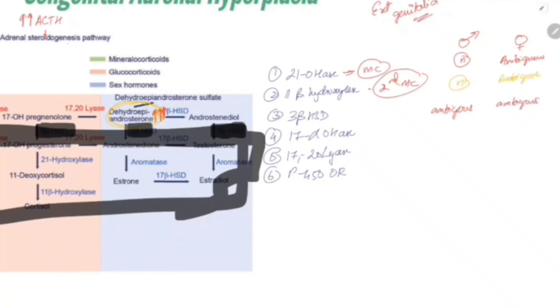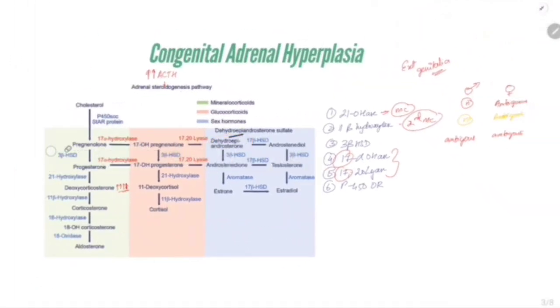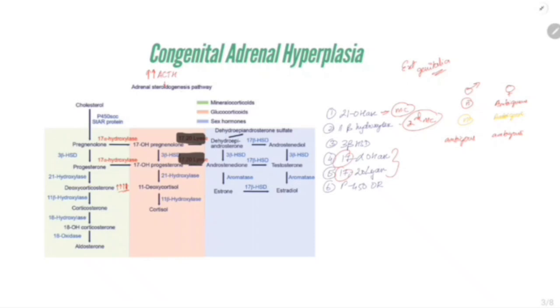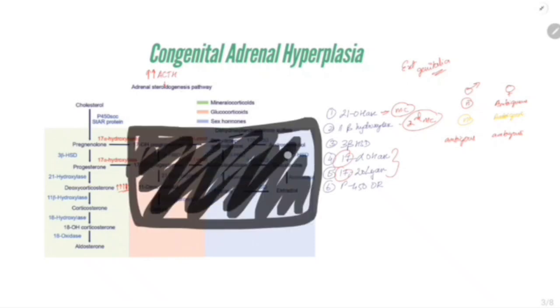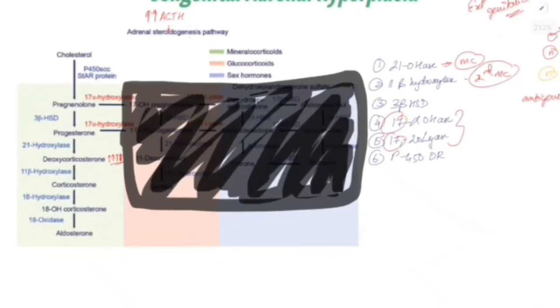Next enzymes are 17 alpha hydroxylase and 17-20 lyase. Just remember that if an enzyme has 17 in it, both have similar action. The same image, 17 alpha hydroxylase is here. If this is lost, this will not happen at all. And 17-20 lyase is over here. This will not happen fully. Just remember this entire thing is not happening if the enzyme contains a 17 in it. But this is not exactly true, though it will be easy for understanding purposes.